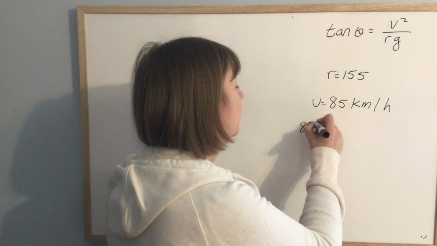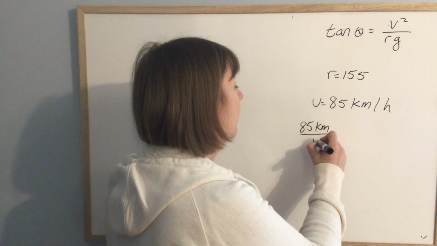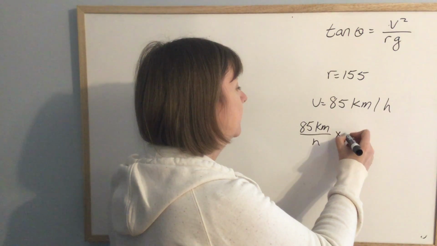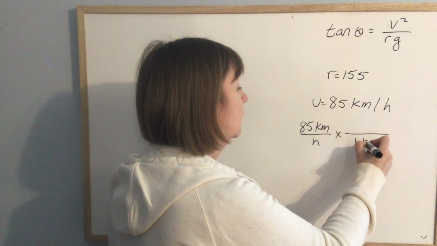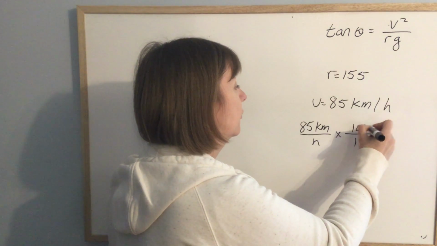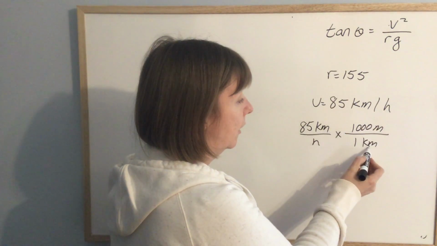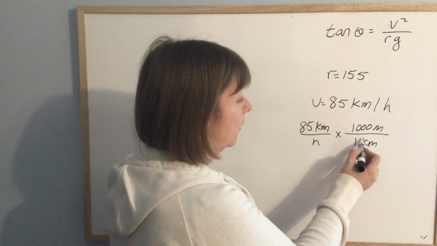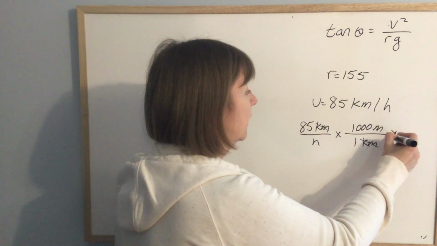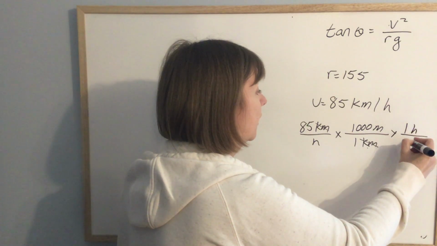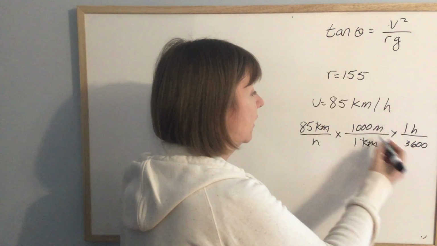So if you have 85 kilometers per hour, again, in 1 kilometer I would have 1,000 meters. I put the kilometers on the bottom this time so that they would cancel out. And in 1 hour, I have 3,600 seconds.